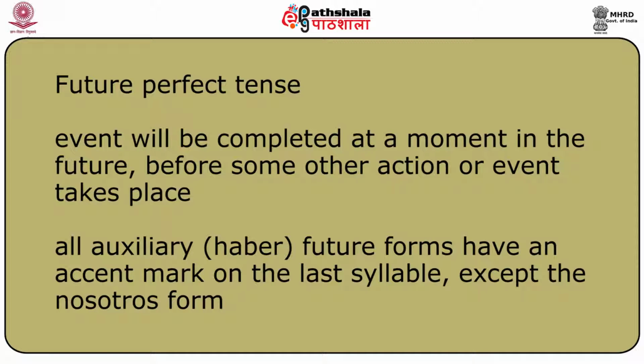And the same happens in Spanish also. All auxiliary haber future forms have an accent mark on the last syllable except the nosotros form.